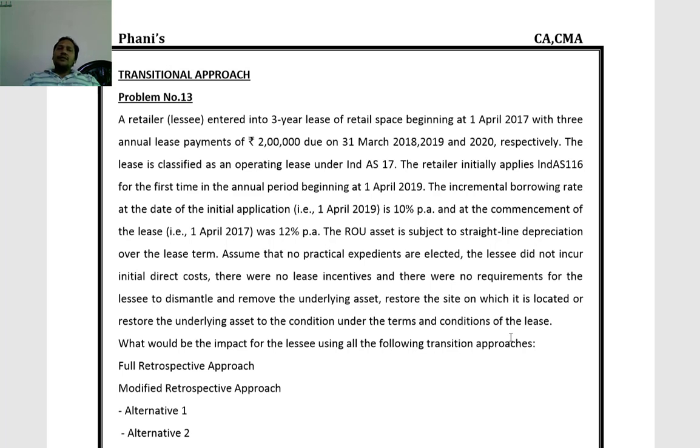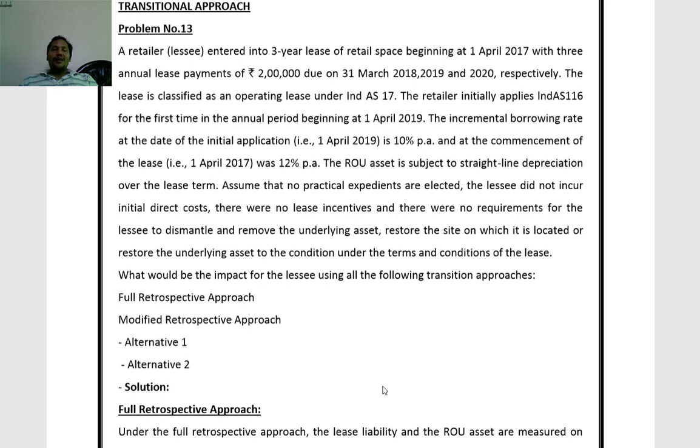So no dismantling, removal or restoration costs are involved. What would be the impact of the lease using all the following transitional approaches: full retrospective approach, modified retrospective approach, alternative 1, alternative 2?